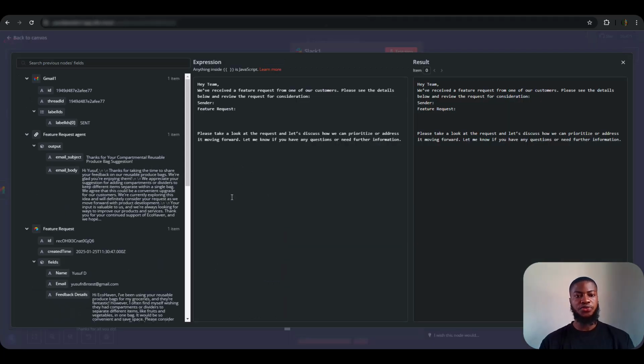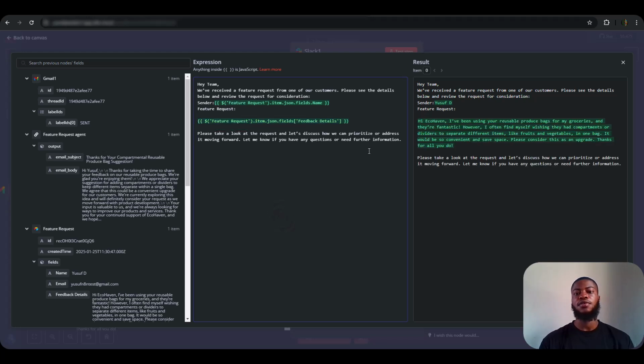Alright, this is the short Slack notification message that I wrote for this particular workflow. We've received a feature request from one of our customers. Please see the details below and review the request for consideration. The sender name is this, the name, we are going to be dragging the name, and the actual feature request, we are going to be dragging it here.